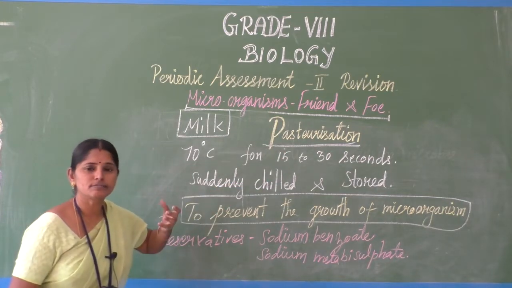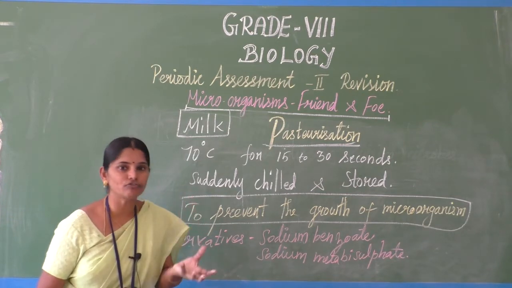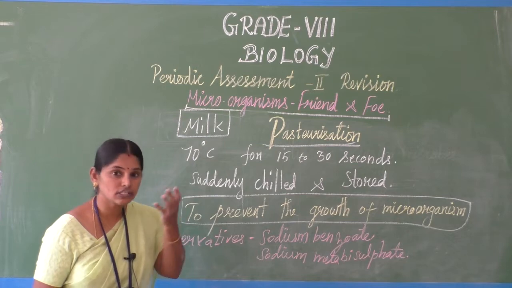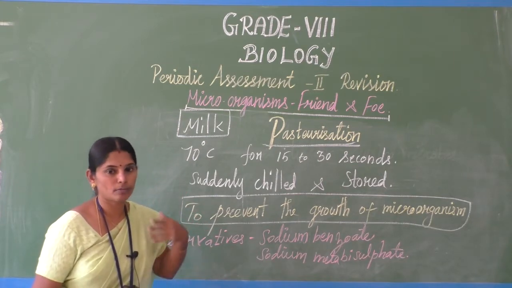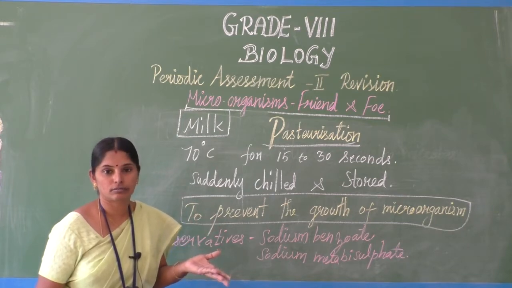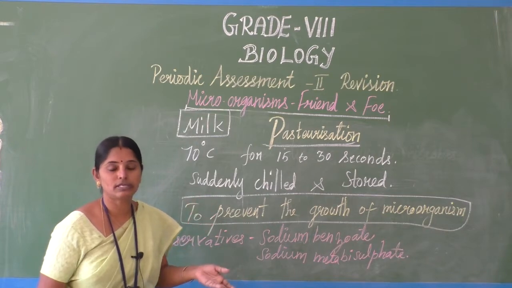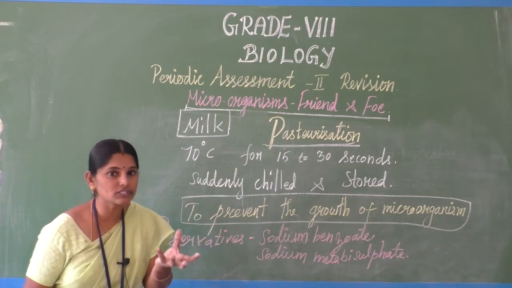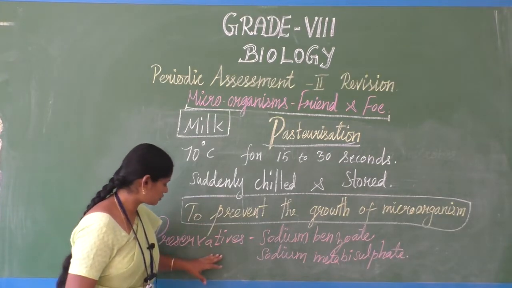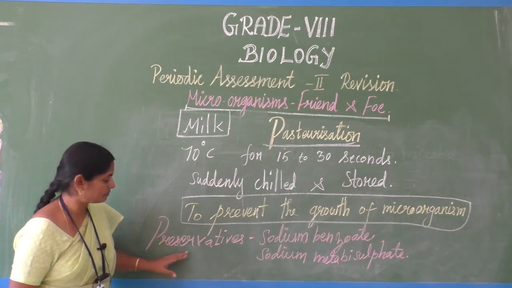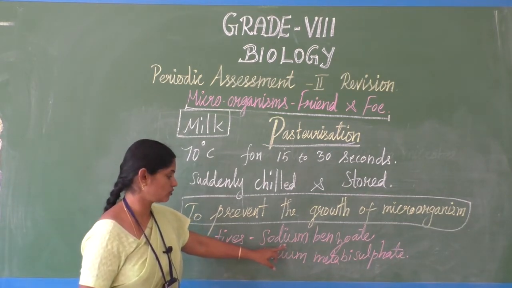Then many chemicals are introduced into the food in order to preserve it. The chemicals are mixed with the food. And the vinegar we put in our pickles, that is a preservative. The things added to the food to preserve it and protect its quality, we call preservatives. So what chemical preservatives do we use?